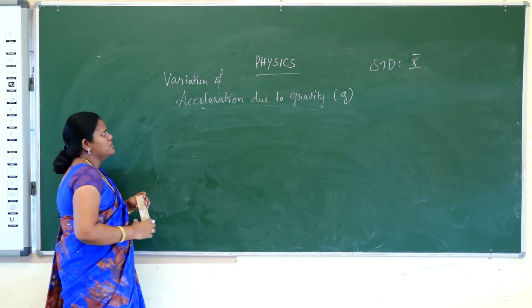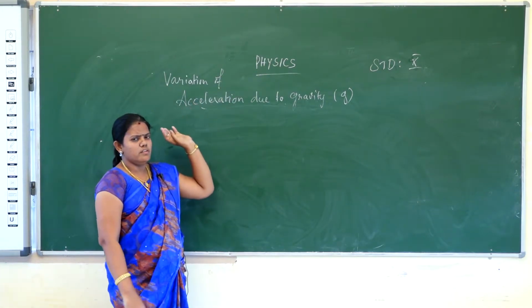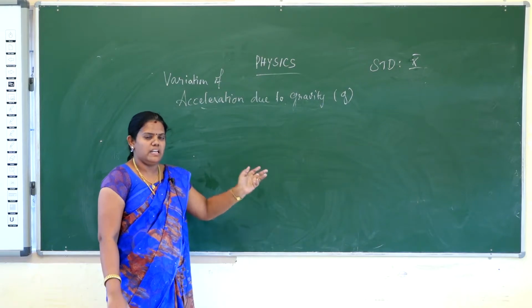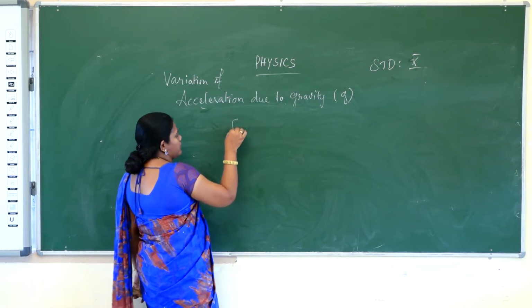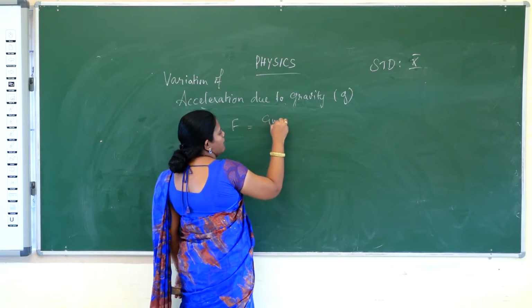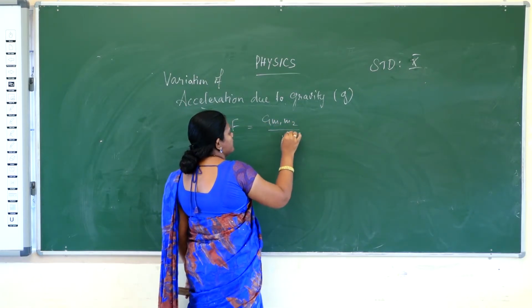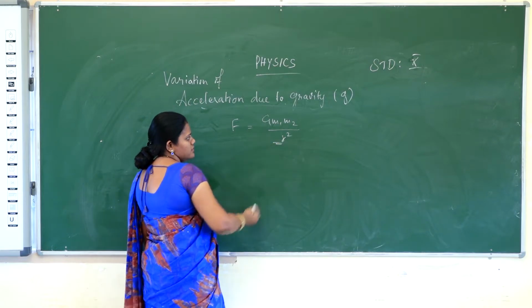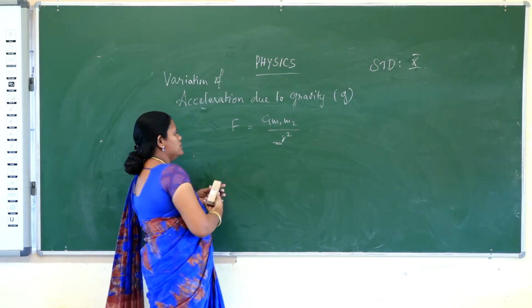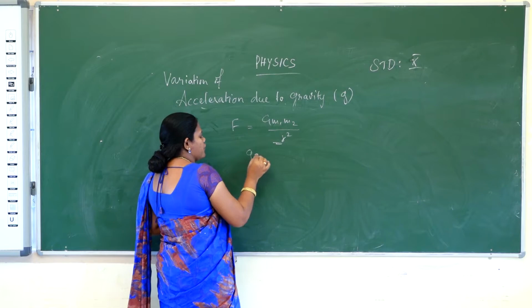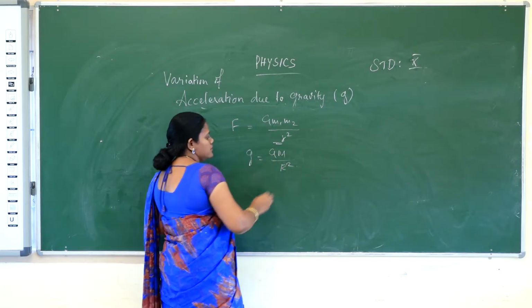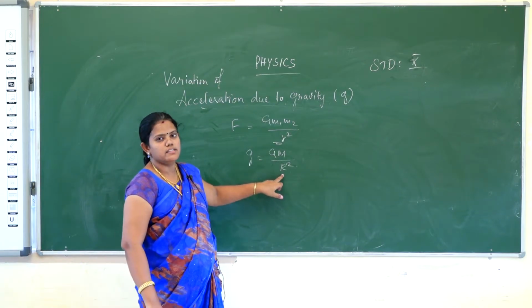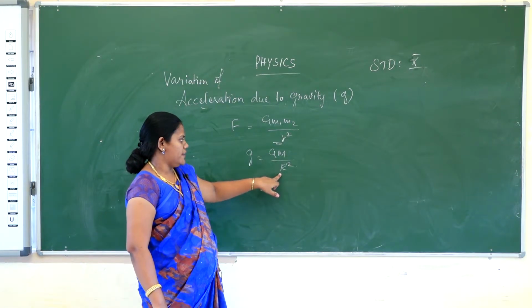You have to consider the formula G m1 m2 by R square, where R square is in the lower part. You also have to consider the g formula: g is equal to G M by R square. R is the radius of the earth, in the denominator.